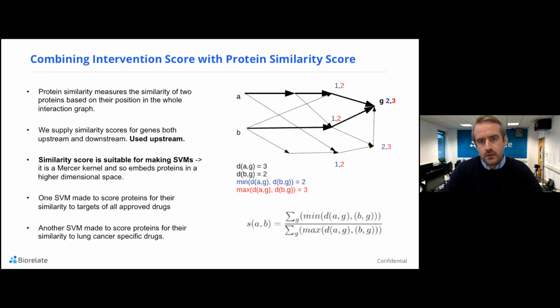One of the things that we also did, and I'm going to gloss over some of the detail on this slide here, is essentially we combined our intervention scorer with one of the other scorers that we developed within our platform, which we call protein similarity. And protein similarity measures similarity of proteins based on their position in the whole interaction graph. And it does this both upstream and downstream. We used our upstream measure and we created 2 SVMs to score the similarity of targets against general approved drugs, so all approved drugs, and an SVM against lung cancer specific drugs.